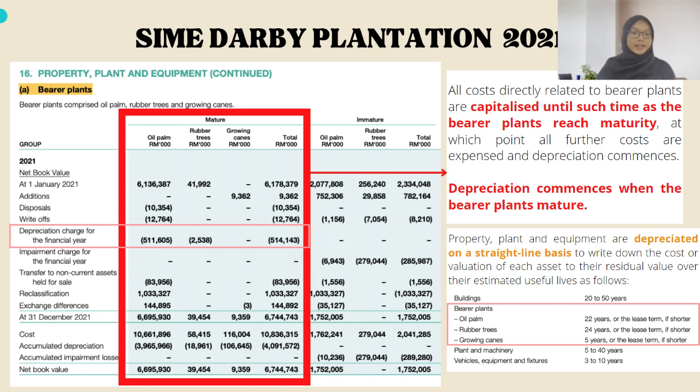All costs directly related to bearer plants are capitalized until the bearer plants reach maturity. Then, all further costs are expensed and the depreciation begins. Sandoby used the straight line method for the depreciation of its bearer plants, and the estimated useful life is as shown in the slide.